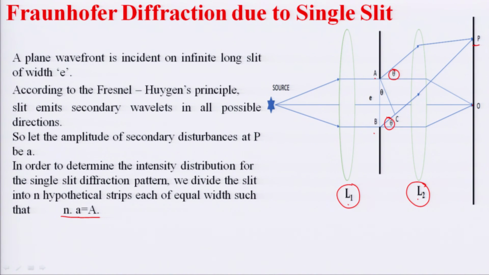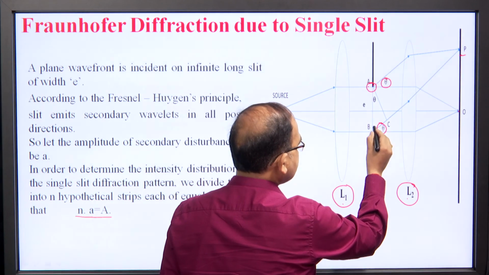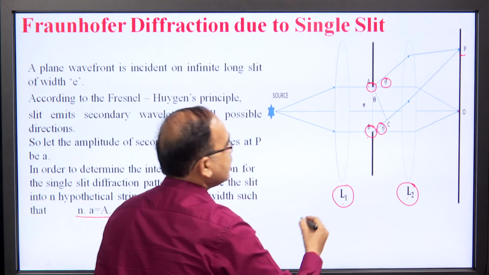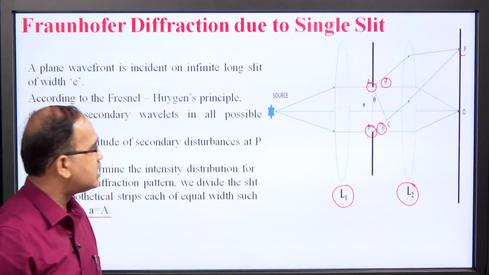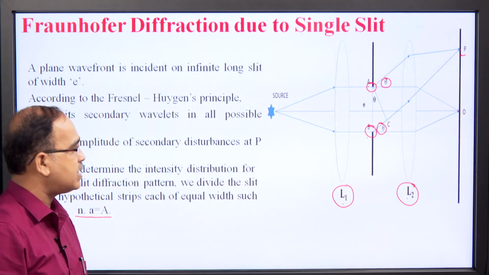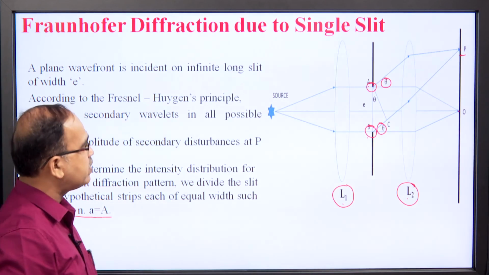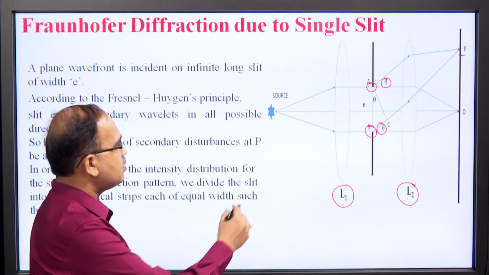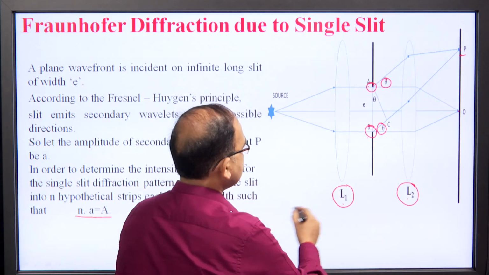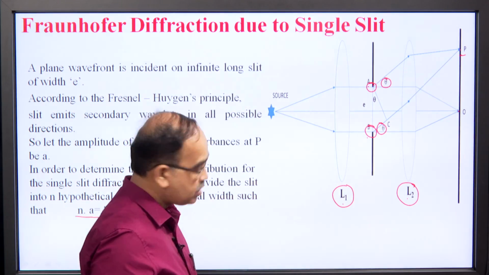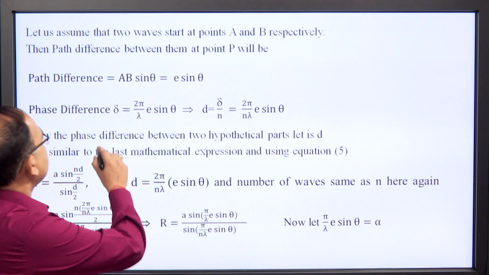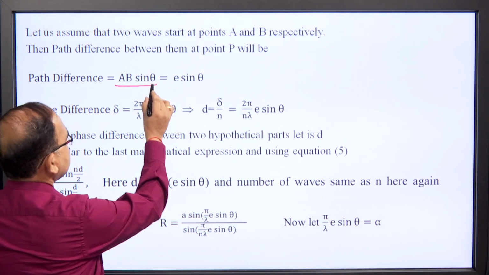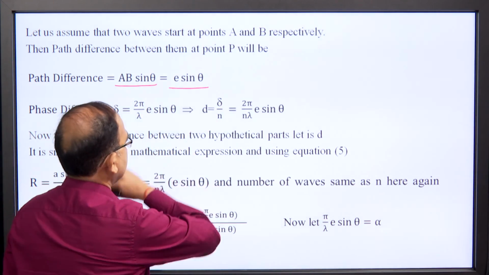If we assume that a ray is originating from point A and another ray is originating from point B and meeting at point P, then we can see that they are covering different paths, and the path difference between them can be calculated with the help of triangle ABC, which is BC, and BC is AB sin theta, which is basically e sin theta.